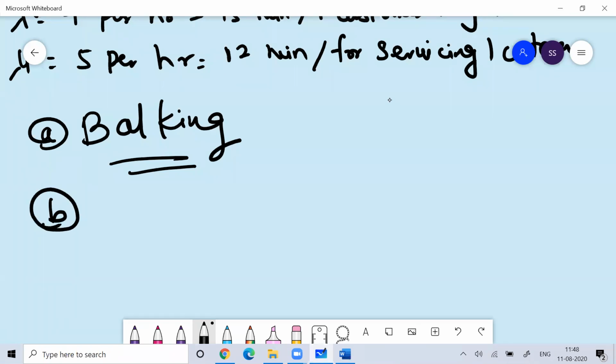Today is Janmashtami. Maybe you went to the ISKCON temple to do puja, and looking at too many people standing, you say, no, anyway this way I cannot do the puja, it's better to leave. That is called balking. Another term we study here is called reneging.